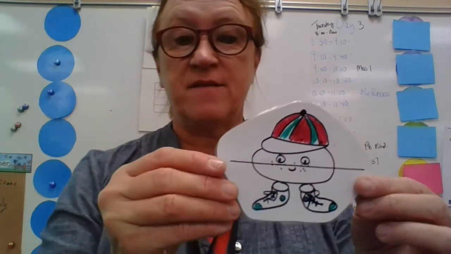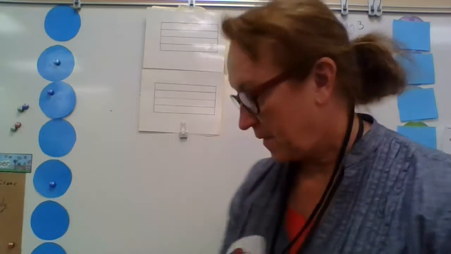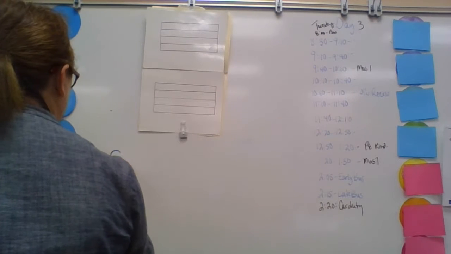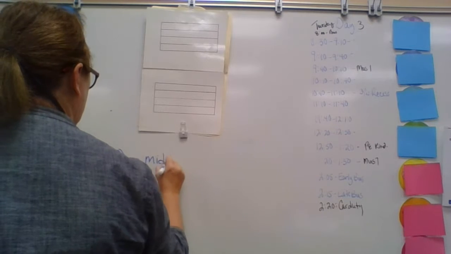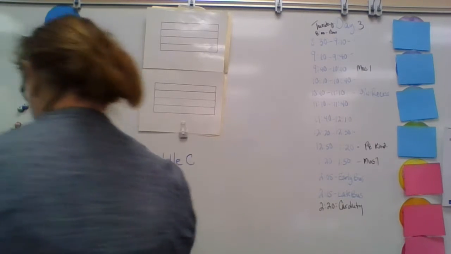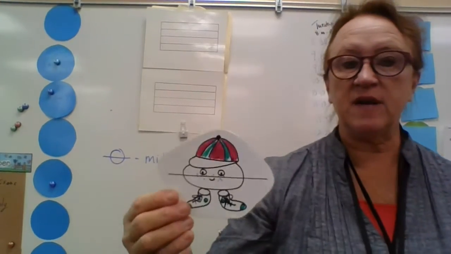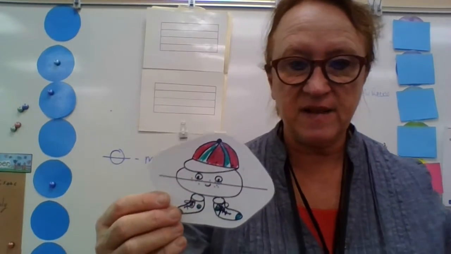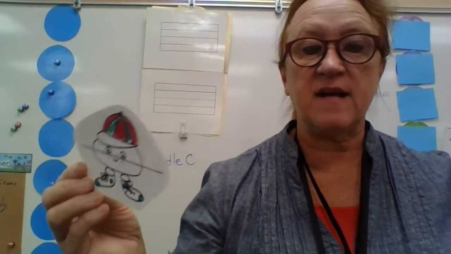This little boy looks like this. And I'm going to write his name. His name is Middle C. I'm going to write his name right here so we remember who he is. Middle C was a little boy who needed to find a new place to live. I don't know why he needed to find a new place to live, but he had to run around and walk around town and figure out where he was going to decide to live.